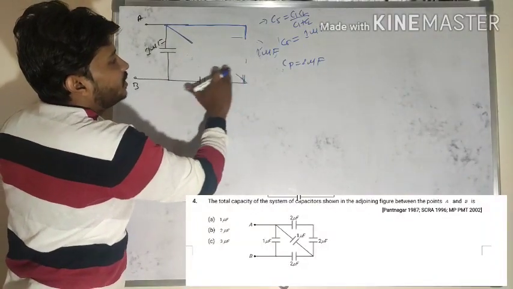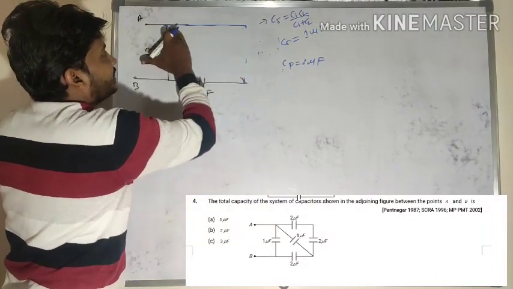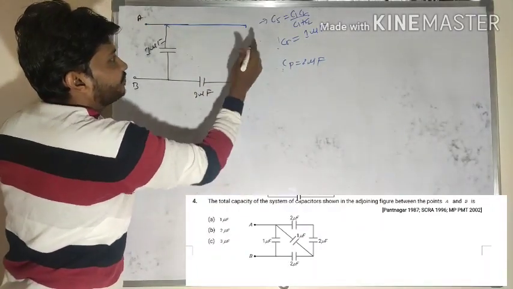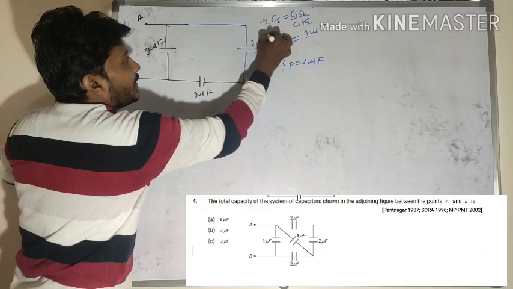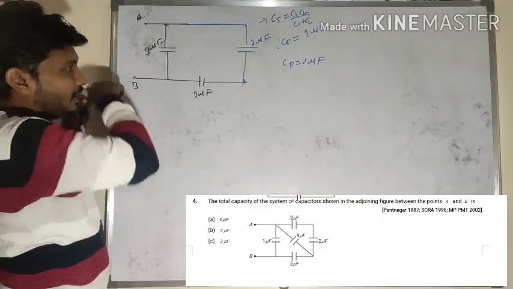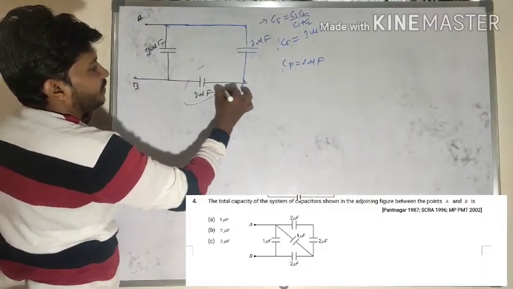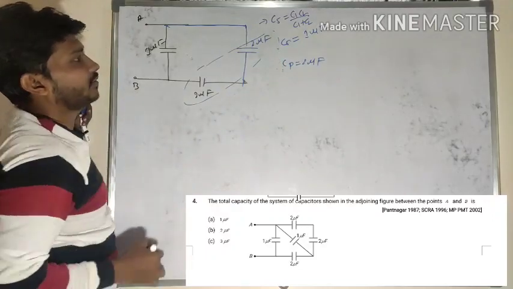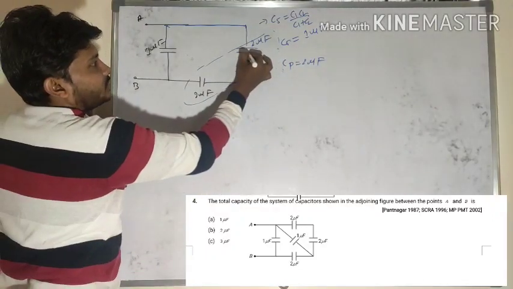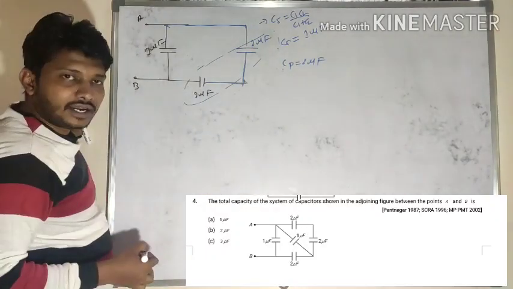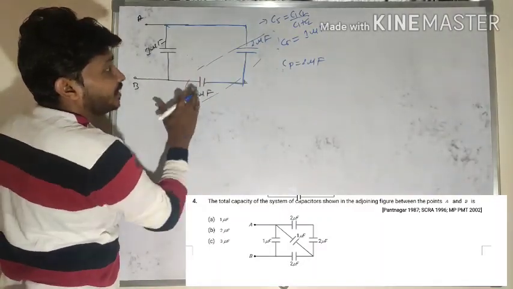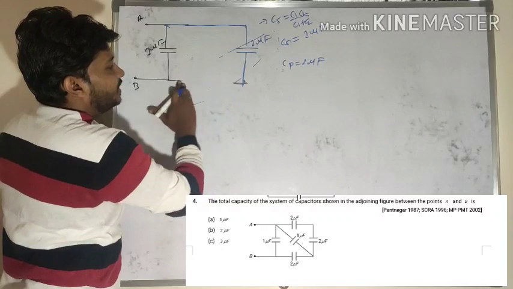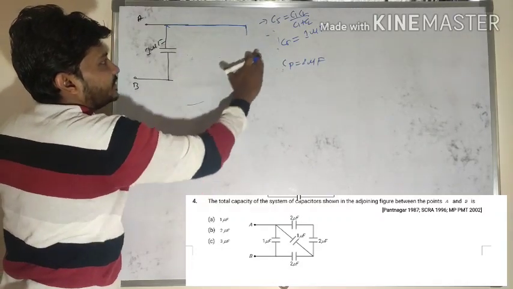So instead of two capacitors, I will take that single capacitor here. So this is 2 microfarad. Now look at here. What is the nature of combination between 2 microfarad and 2 microfarad here? One end is connected to the other end here, so end to end, nothing but a series combination. Instead of two capacitors, shall I take that as a single capacitor here?